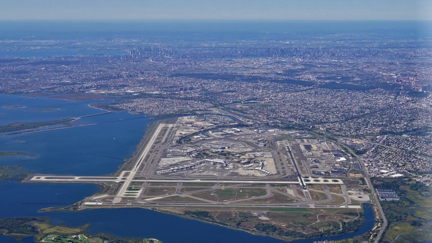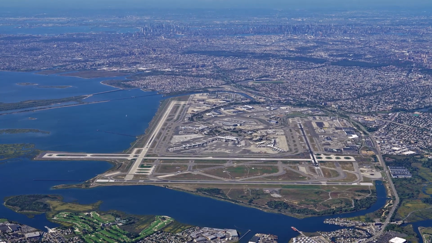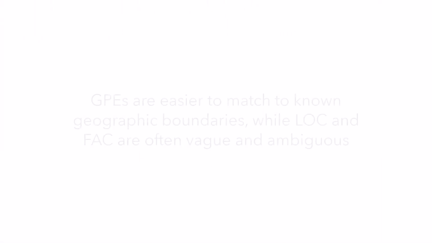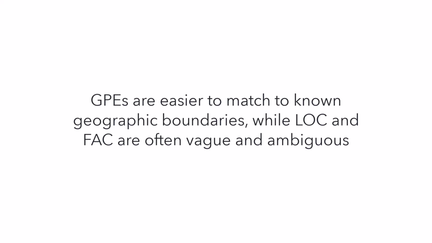A third label is FAC, which refers to facilities like airports, bridges, and hospitals, for example, JFK Airport or the Brooklyn Bridge. GPEs are easier to match to known geographic boundaries, while LOC and FAC are often vague and ambiguous.